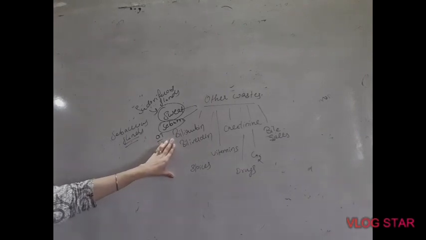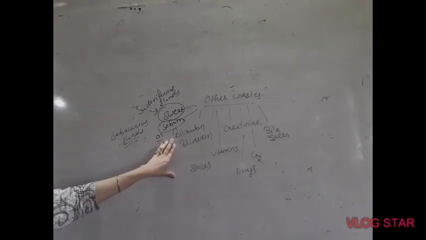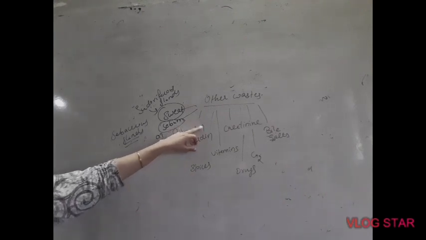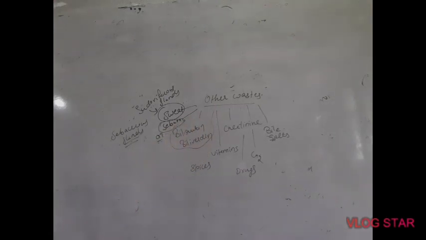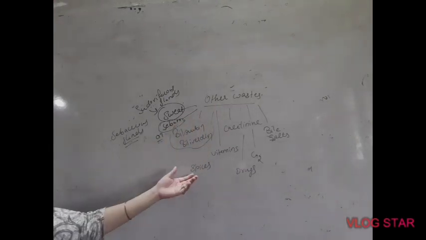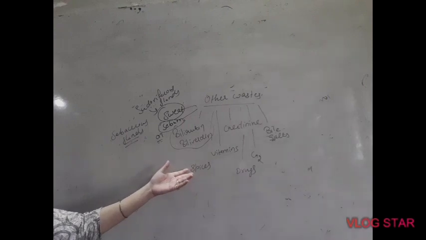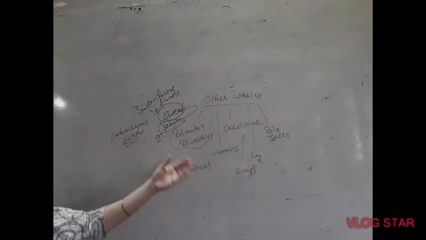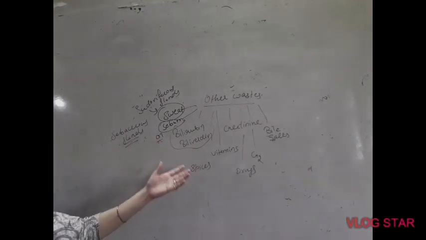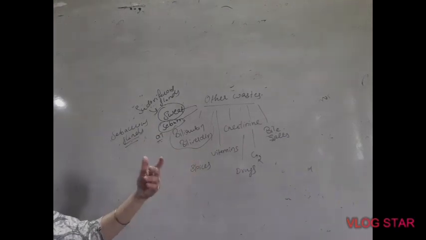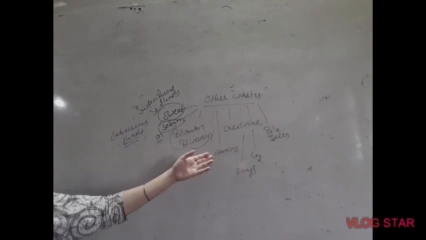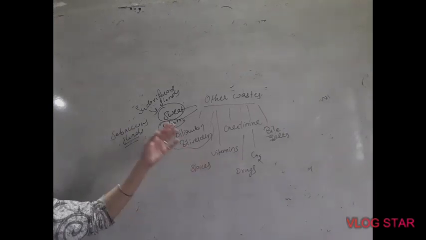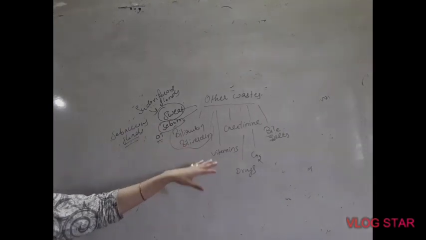Sometimes the people who suffer from jaundice, their body turns yellow. That yellowing of the body is due to the accumulation of bilirubin inside the blood. Next are spices we consume in our diet, like cardamom, onion, garlic. Excess of these spices is excreted from our body in the form of urine or sweat. And vitamin C is also excreted along with the urine.